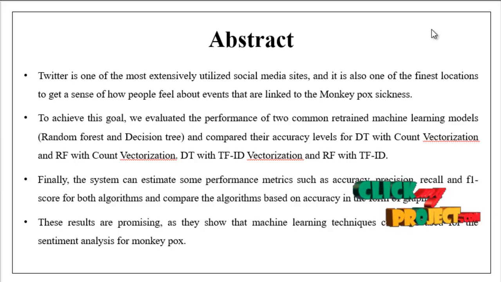Twitter is one of the most extensively utilized social media sites, and it is also one of the finest locations to get a sense of how people feel about events that are linked to the monkeypox sickness. To achieve this goal, we use decision tree with TF-IDF and count vectorization, and random forest with TF-IDF and count vectorization, and finally get a result.